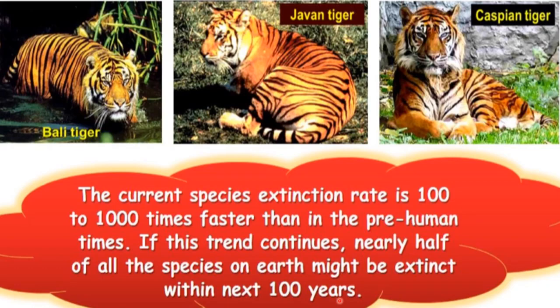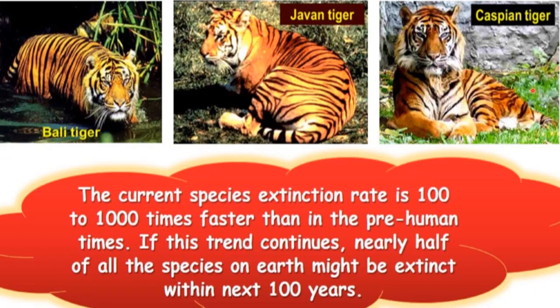In earth's history, 5 such mass extinctions have occurred earlier, but this mass extinction will be different from those. It will be called the 6th mass extinction, and it will be due to human activities. The previous 5 mass extinctions were due to natural calamities, but this one will be due to human activities. So it is different from those, and also it is faster than the earlier mass extinctions. So the 6th mass extinction can occur.